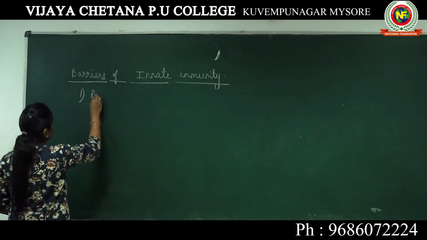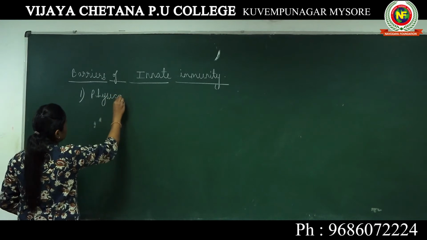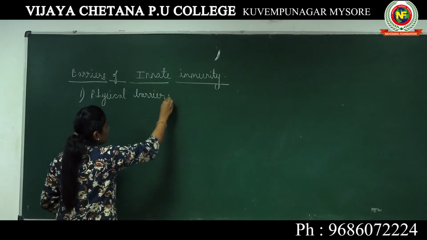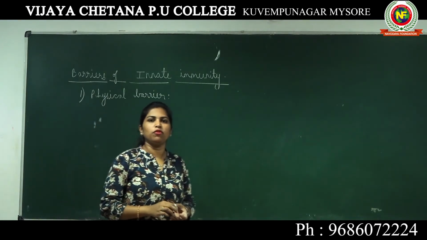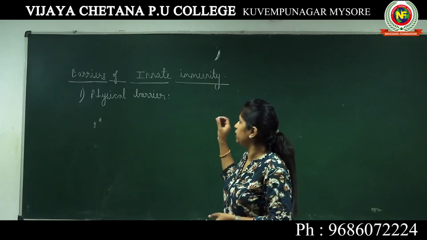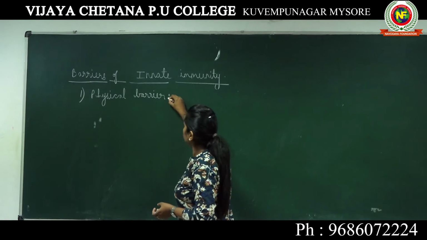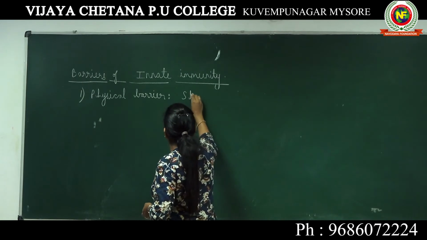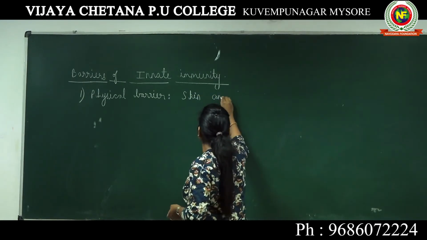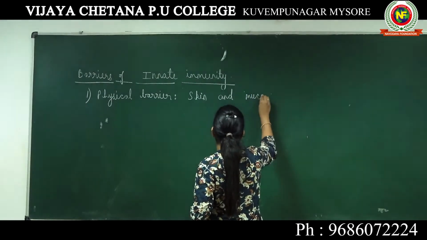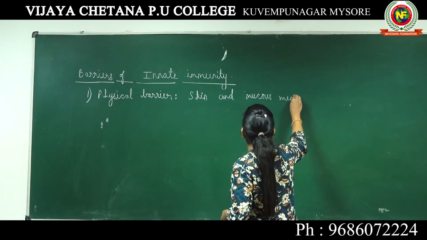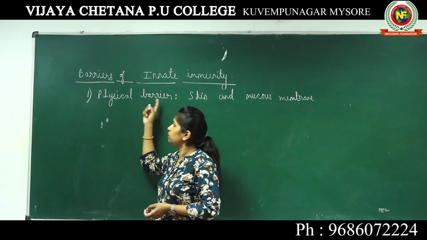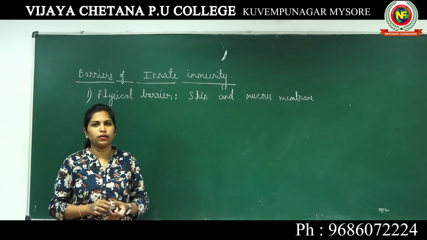The first barrier of innate immunity is known as the physical barrier. The first type of barrier which gives innate immunity to our body is the physical barrier. Which are the physical barriers? Skin and mucous membrane are the 2 physical barriers present in our body.